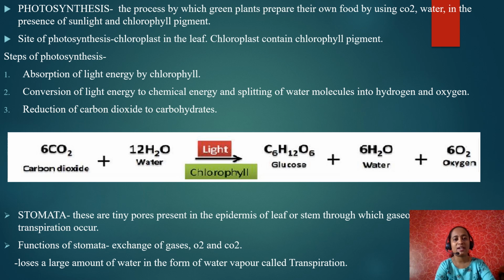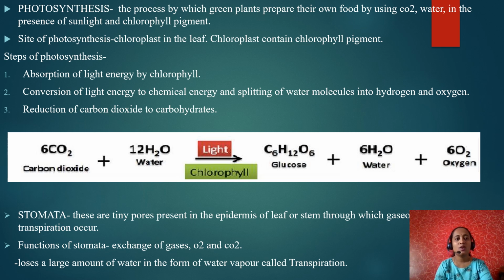What is meant by stomata? Stomata are the tiny pores present in the epidermis of leaf or stem through which gaseous exchange takes place and also transpiration occurs. What exactly is the epidermis? It is the outermost layer of a leaf.